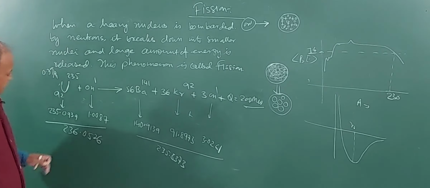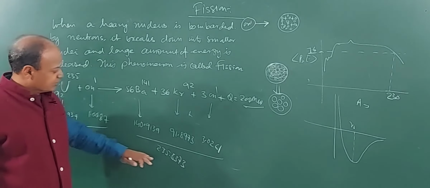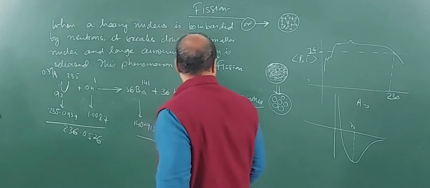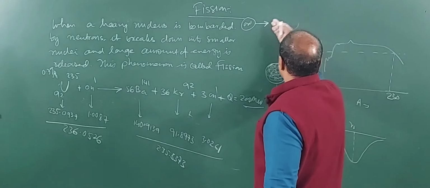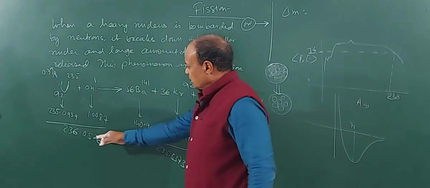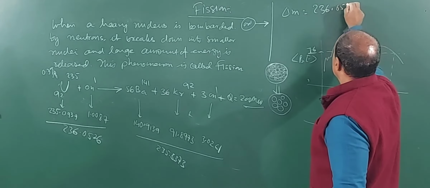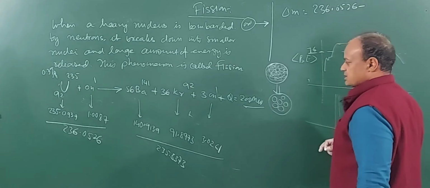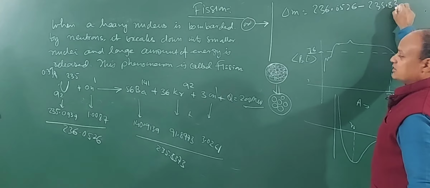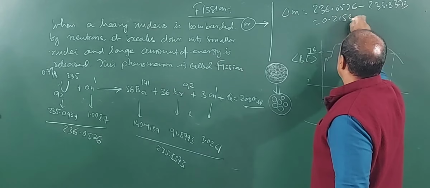So, children, these are the total masses on the left, the reactant side, and these are the total masses on the right, that is the product side. So the mass defect, delta m, will be the mass of reactants, 236.0526, minus 235.8373. Okay. So, this will be 0.2153 AMU.